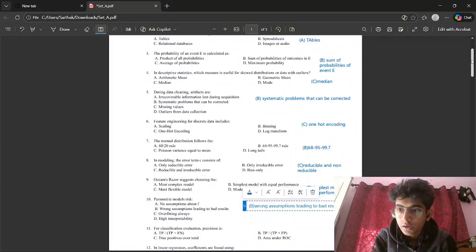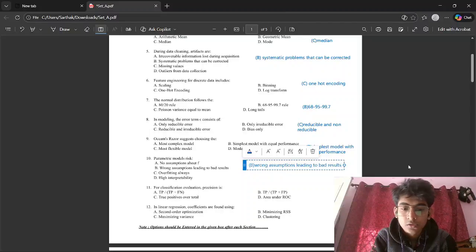Right? It can be linear regression. Okay. Now, the 11th question is for classification evaluation: precision is. So these are metrics which are used for evaluating a classifier. We are given different formulas. D cannot be the formula. It is because area under iron.